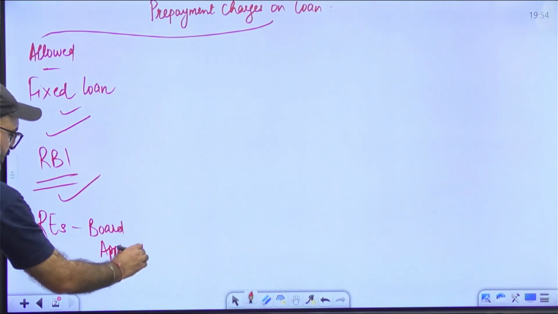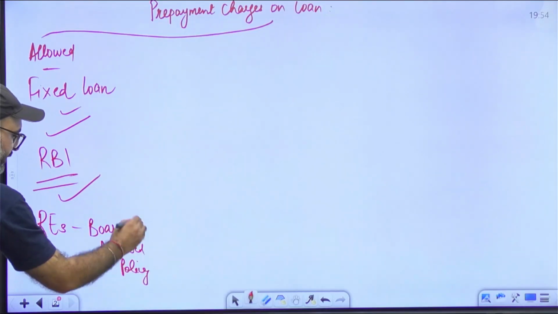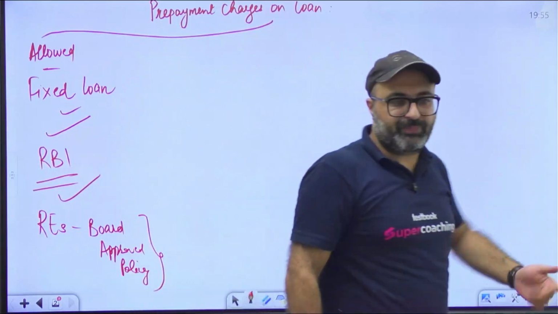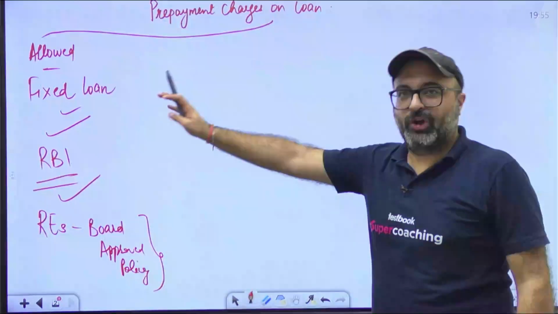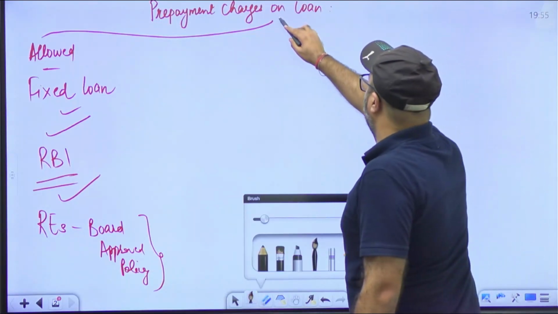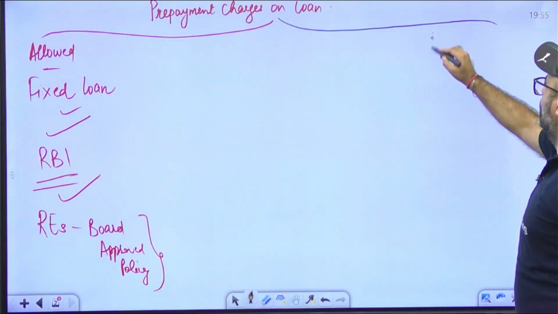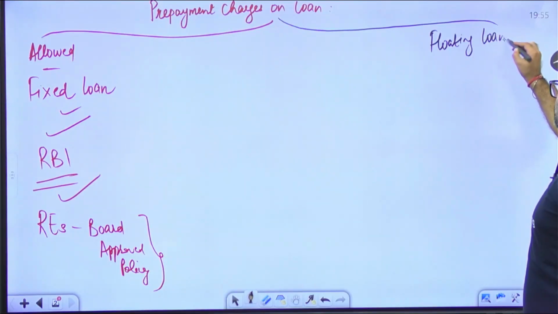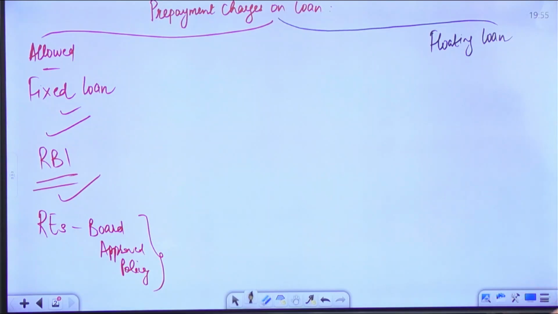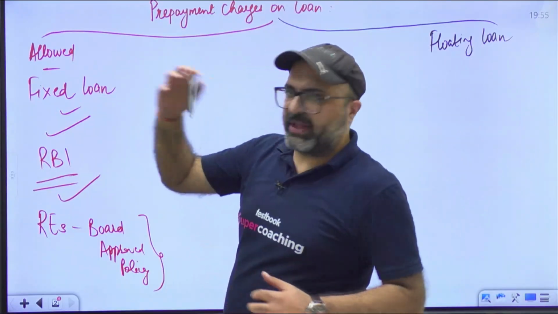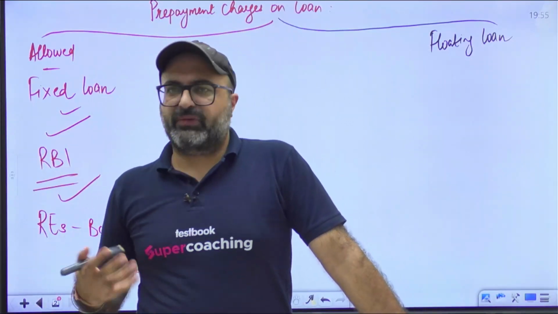So there will be a policy which is going to be approved by RBI, and on the basis of that particular board approved policy, penalty or charges will be charged in case of prepayment of loan if it is a fixed loan. But on the other side, the other type of loan we have, we call it floating loan. Floating loan means the type of loan in which the lending rate is not fixed. The lending rate changes with a change in the bank's lending rate, because in case of floating loan, the bank's lending rate is linked to a particular factor which is not fixed.